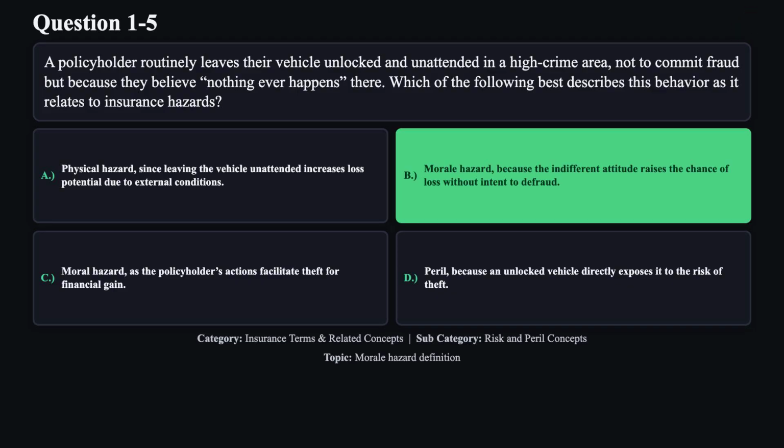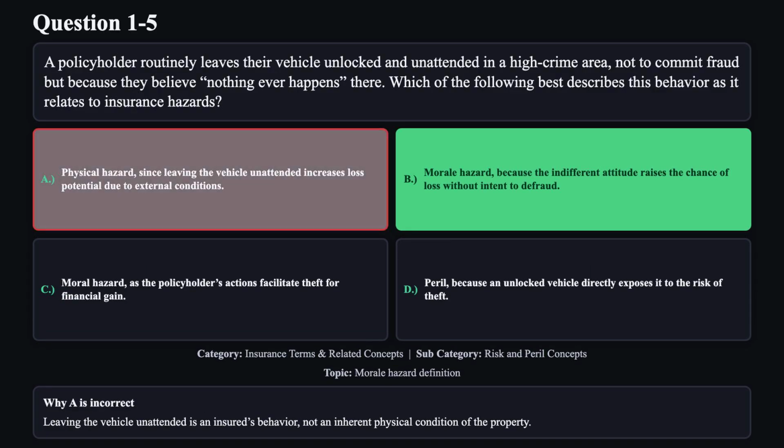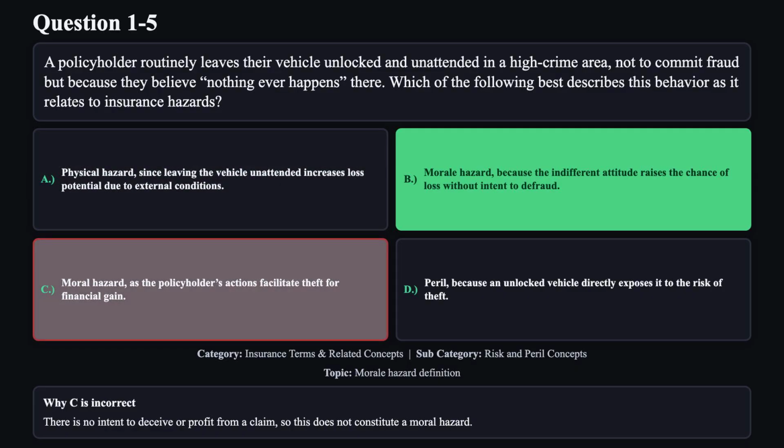The correct answer is B. This option is correct because the insured's careless attitude increases the likelihood of loss without any intent to deceive, which defines a morale hazard. Reason A is not correct. Leaving the vehicle unattended is an insured's behavior, not an inherent physical condition of the property. Reason C is not correct.